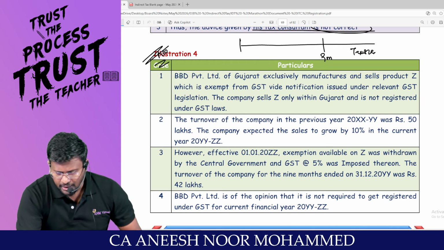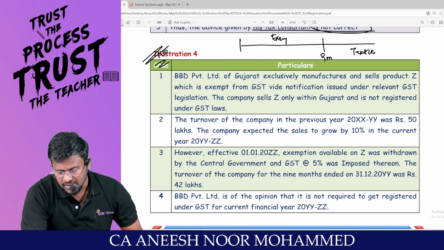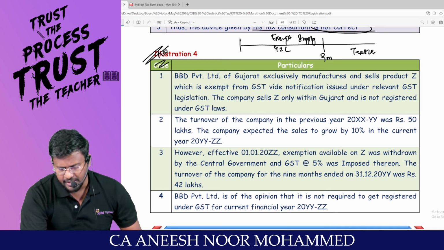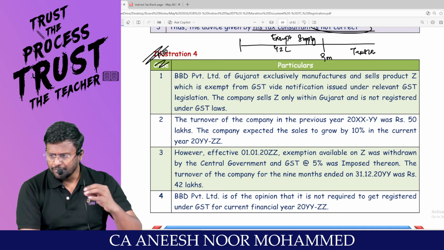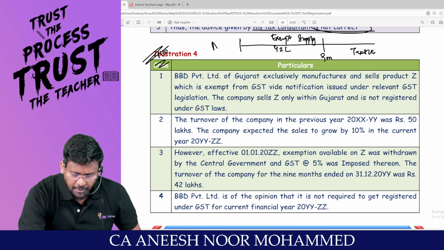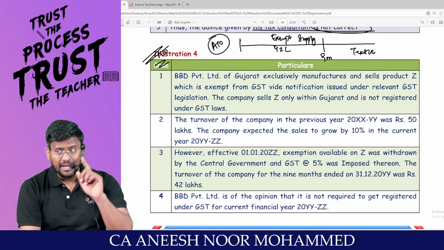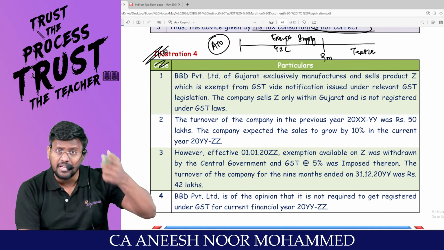That means during these 9 months, you have made an exempted supply, and the value of that exempted supply is 42 lakh. Sir, whether I have to take registration or not is based upon my aggregate turnover. Am I right? Aggregate turnover, not aggregate turnover in the immediately preceding previous year.